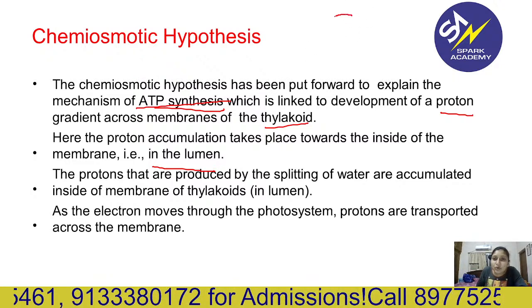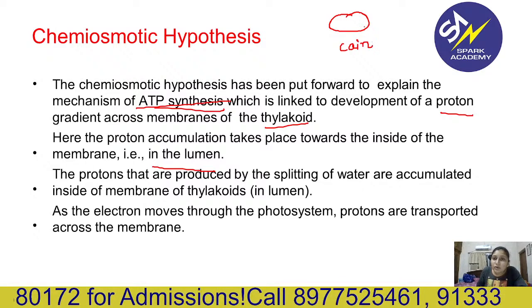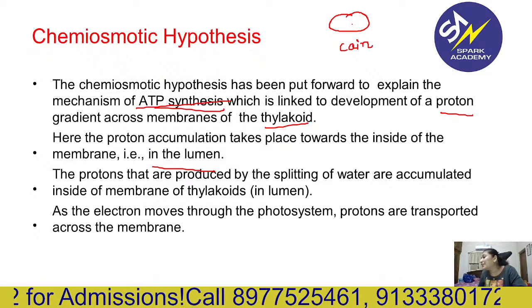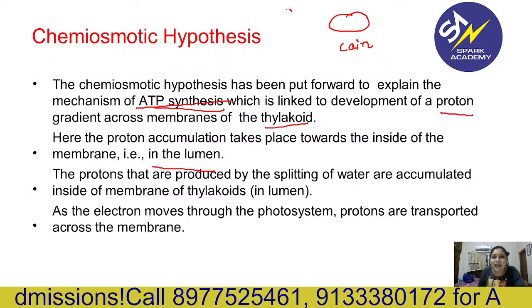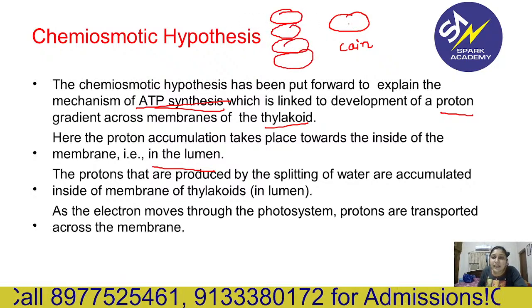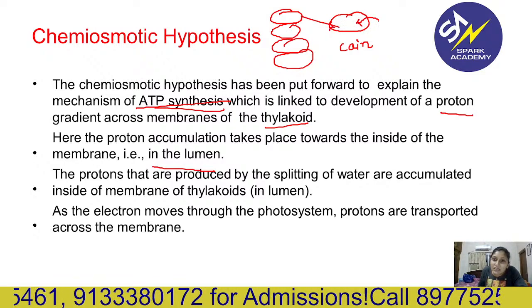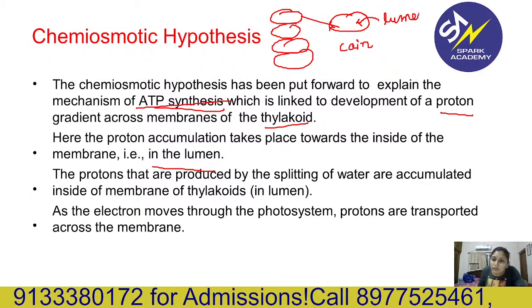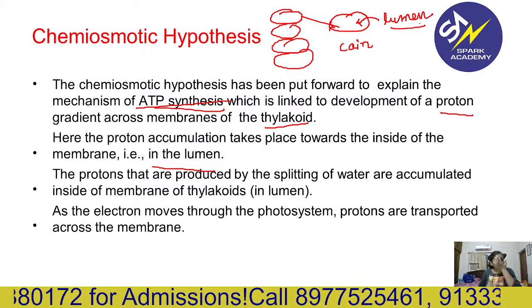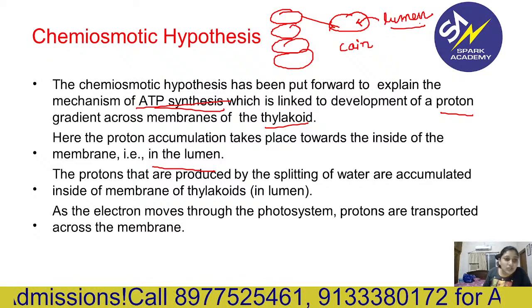What is a thylakoid? Simply a coin type structure. If you think about the complete chloroplast, then this is the granum. The inside of one of those coins is known as the lumen, the inner part of the thylakoid. So that is called the lumen.